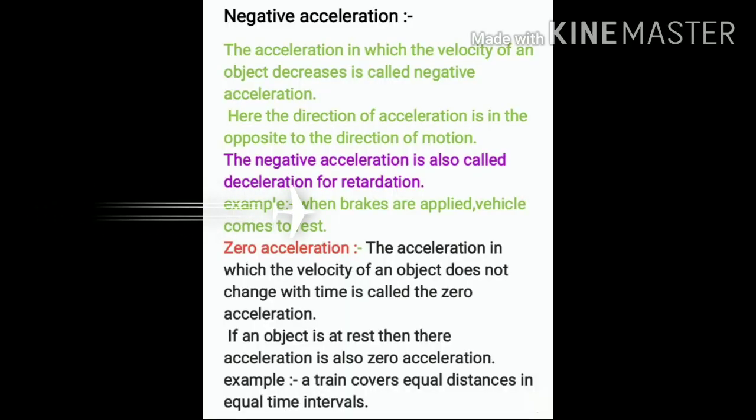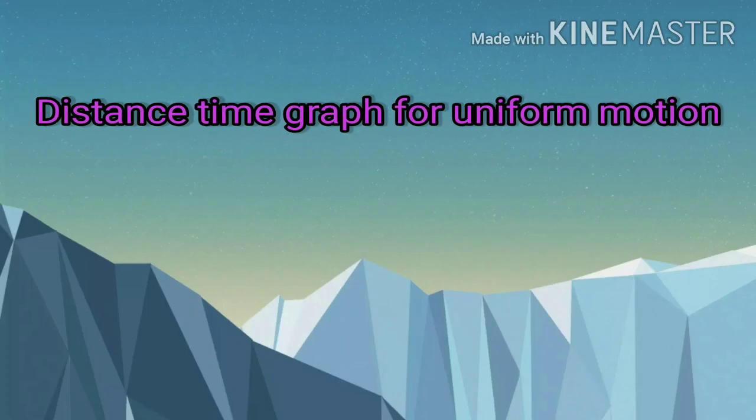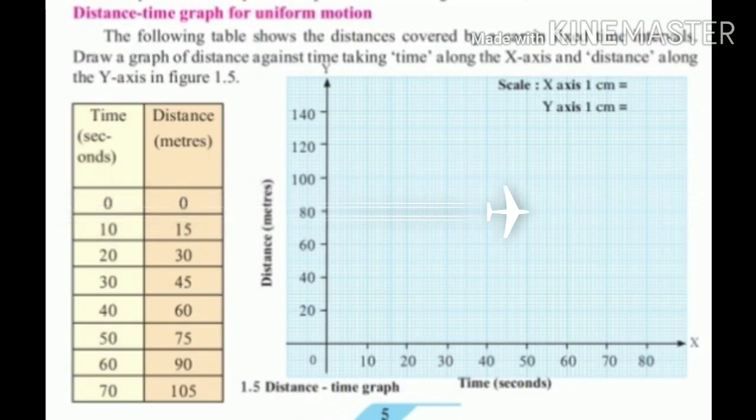Third type, zero acceleration. The acceleration in which the velocity of an object does not change with time is called zero acceleration. If an object is at rest, then its acceleration is also zero. For example, a train covers equal distances in equal time intervals. Next concept is distance time graph for uniform motion. The following table shows the distance covered by a car in fixed time intervals. Draw a graph of distance against time, taking time along the x-axis and distance along the y-axis.